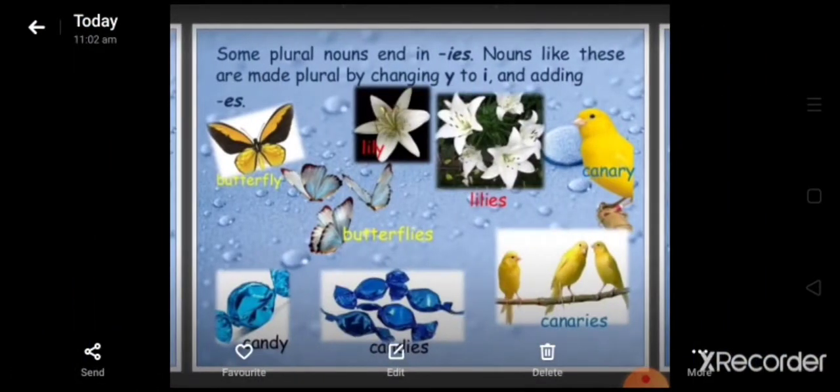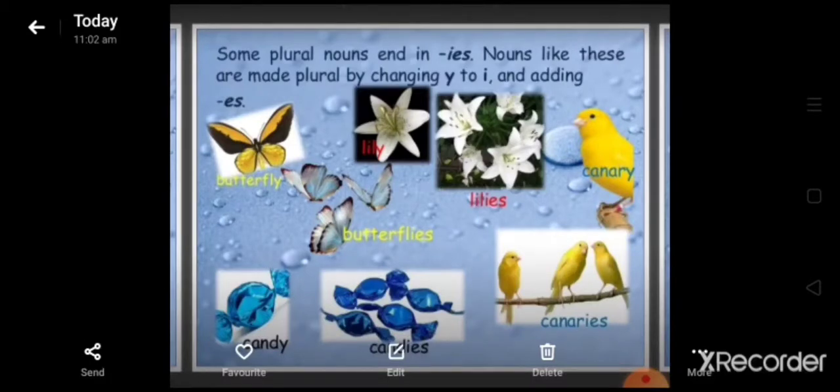Some plural nouns end in ies. Nouns like these are made plural by changing y to i and adding es. Butterfly, because it is ending with y, so we are going to put ies. Lily, it is also ending with y, so we are going to change it and put es at the end.